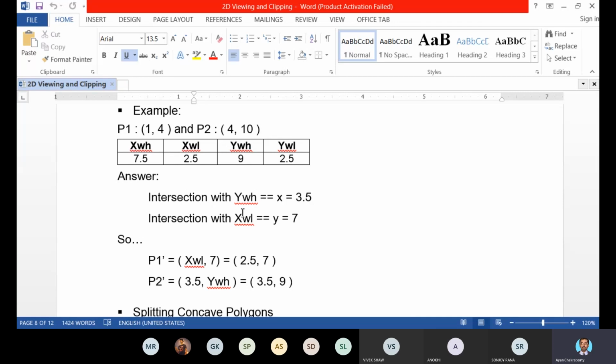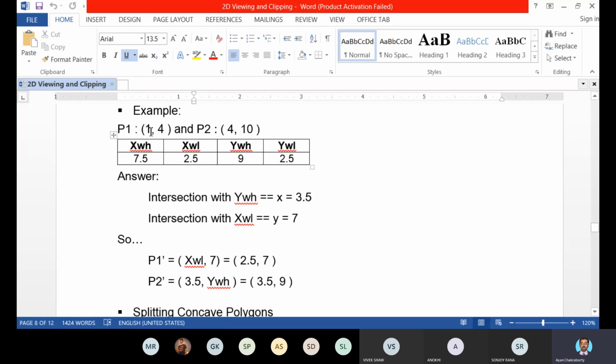For P1, X is 1 and Y is 4. So compare X with XWH and XWL, and compare Y with YWH and YWL.